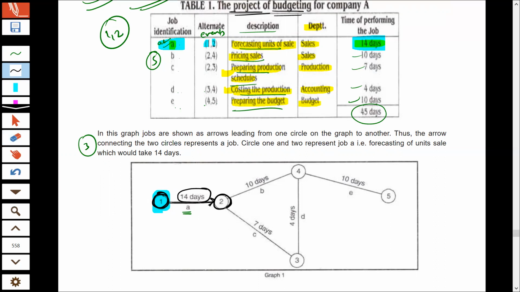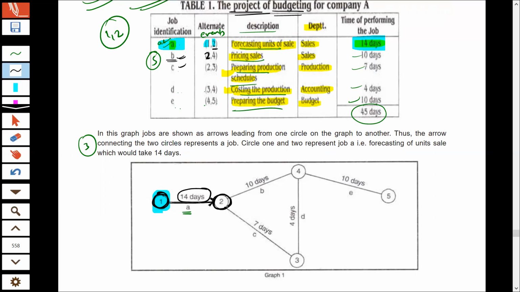Now at event B, activity A will complete, and from event 2, activity B and C can start. So you can see that from event 2, activity B and C will start. So for completing activity B, the event is 2, 4.